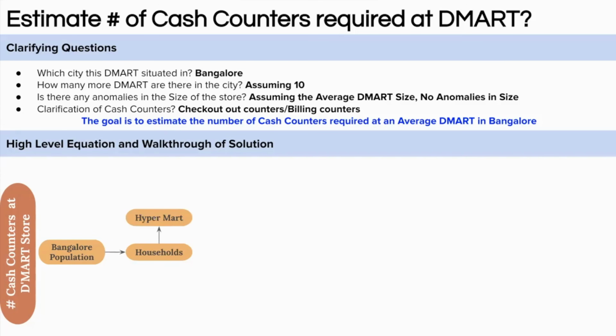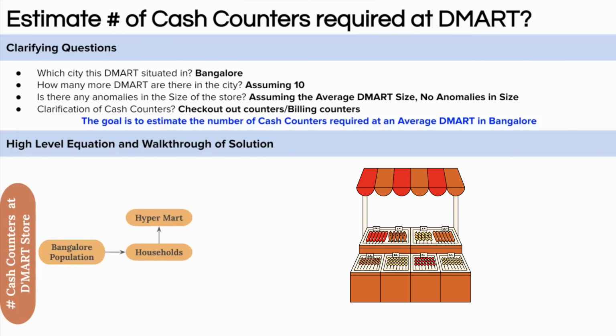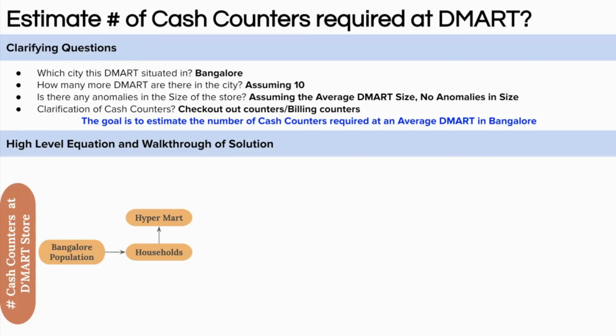Now, not all the households will shop from supermarket, right? Majority of households will shop from local shops or some vendors, right? So we have to take the number of households which are shopping from the hypermarket or supermarket, right? Then not all the households which are shopping from supermarket or hypermarket will shop from DMART store because there are a lot of other players as well, like Star Bazaar, Reliance Fresh. So we have to take into account the market share of the DMART store. Then we have to estimate that as well.